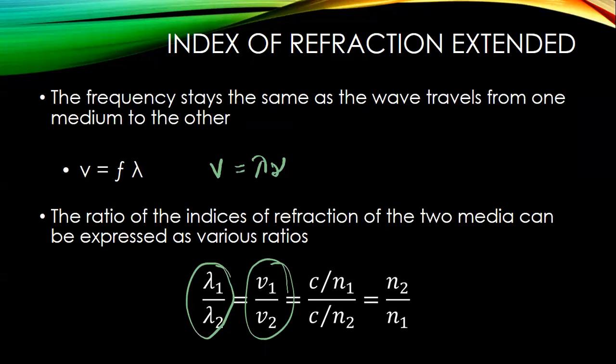Velocity is inversely proportional to the index of refraction. So lambda 1, the wavelength in air, divided by lambda 2, the wavelength in glass, is equal to n2, the refractive index in glass, divided by n1, the refractive index in air.